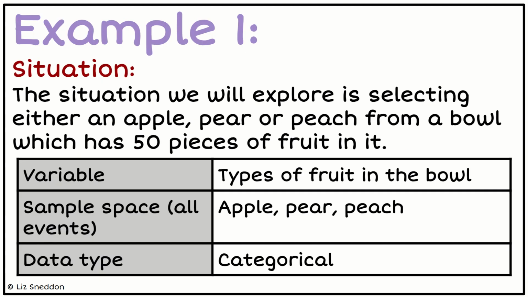So here's an example. What I've got here is a situation where I'm going to explore selecting either an apple, a pear or a peach from a bowl, and that bowl has 50 pieces of fruit in it. So the variable, the thing that I'm going to be measuring or counting, is going to be the type of fruit, and in this case my sample space, all of the outcomes, I can either get an apple, a pear or a peach. So that's going to be categorical data. So this is a variable that's categorical.